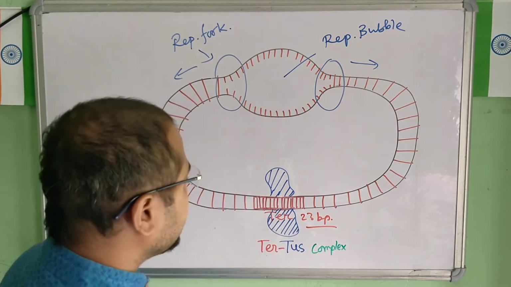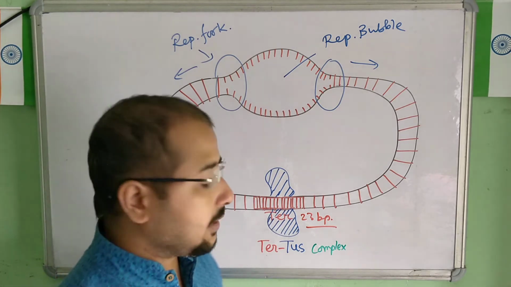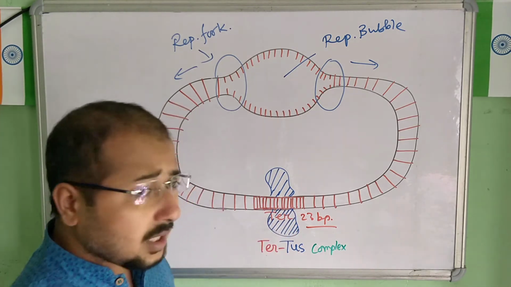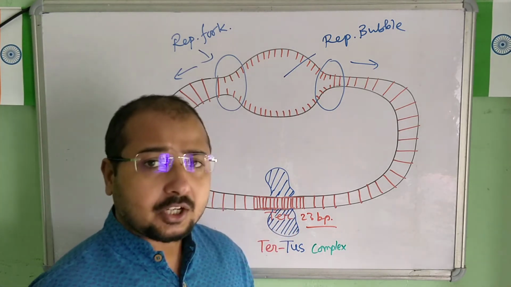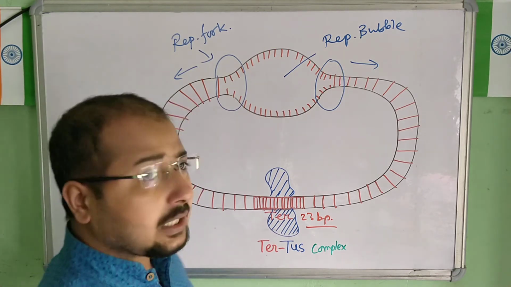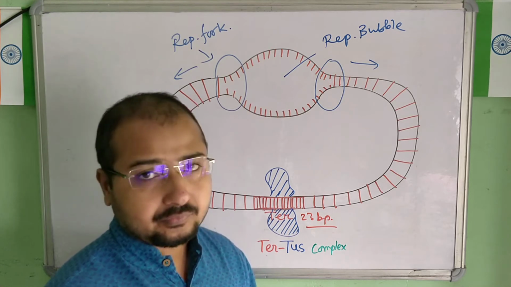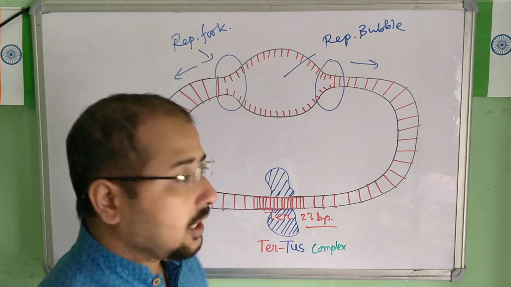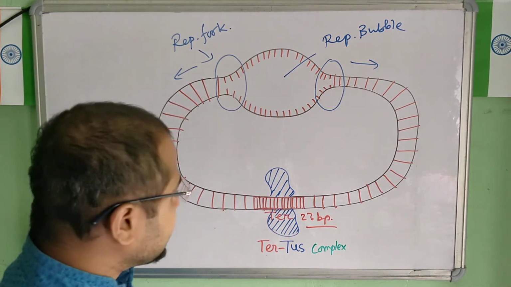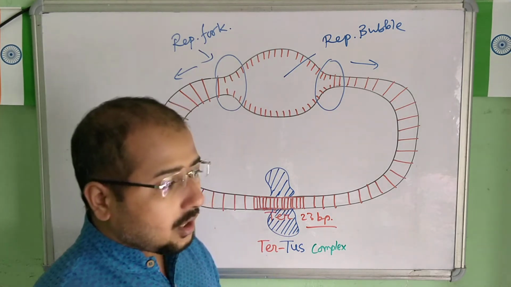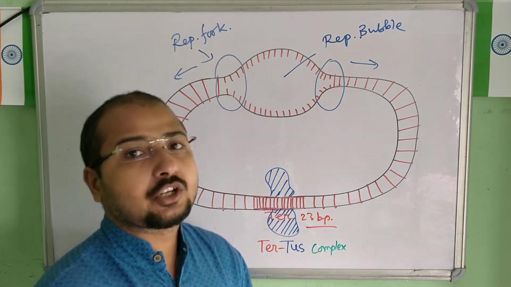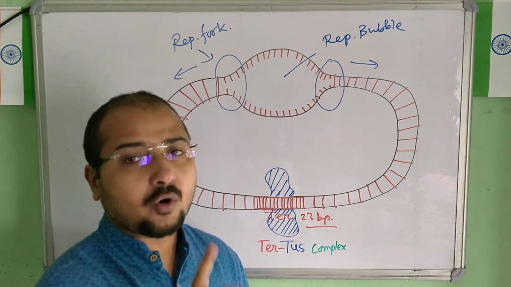This TAR site acts as a trap. Trap means the replication fork can enter but cannot leave. Understood? One more thing is that this TAR sequence will hold the replication bubble only from one side.